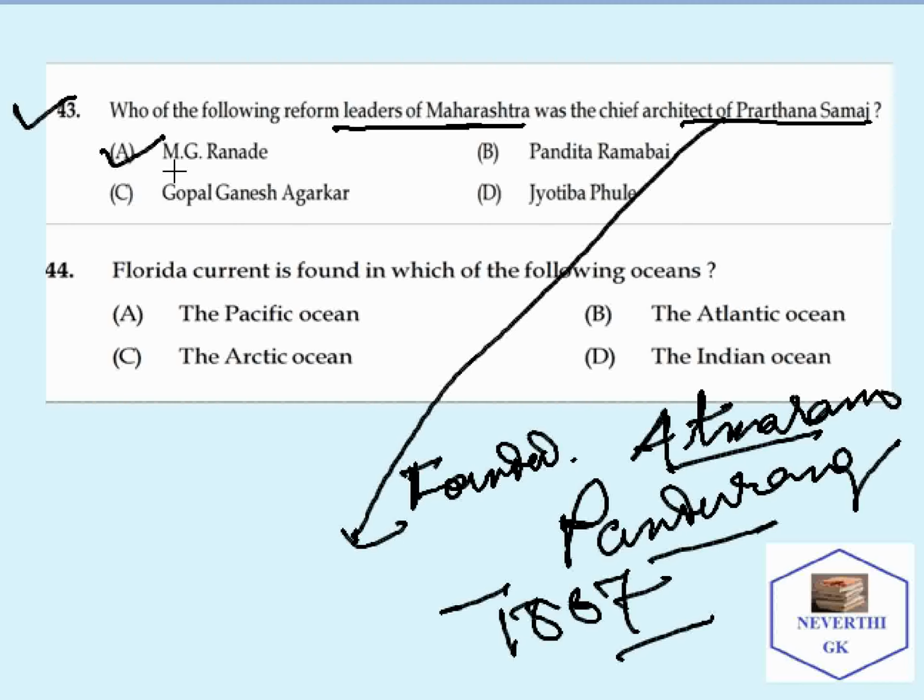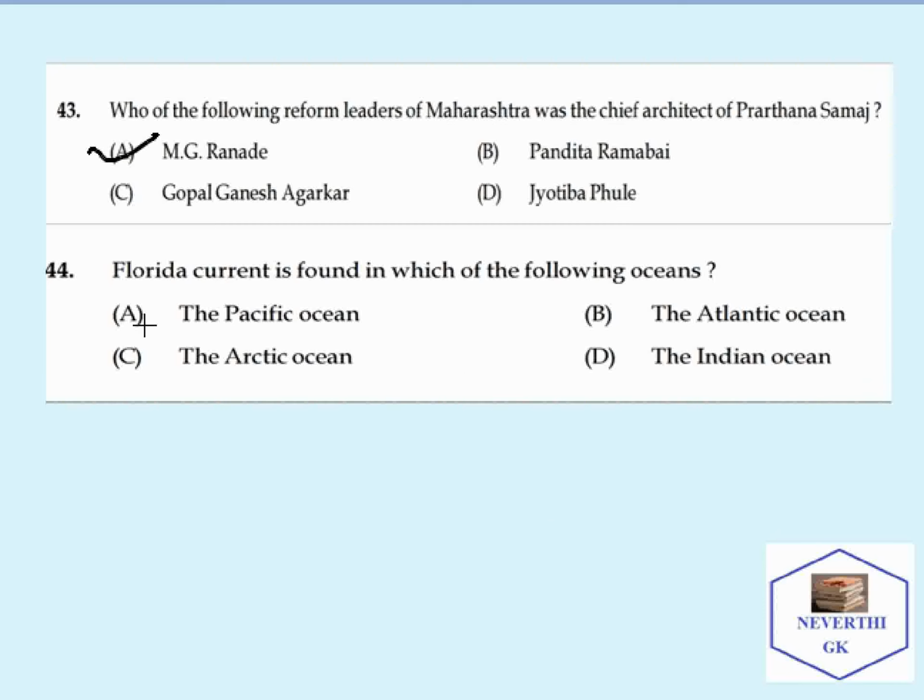In which year did M.G. Ranade join Prarthana Samaj? It is in 1870. And after the joining of M.G. Ranade, Prarthana Samaj became very popular. So next, take the next question. Florida current is found in which of the following oceans? The correct answer is the Atlantic Ocean. So this Florida current is a warm current.